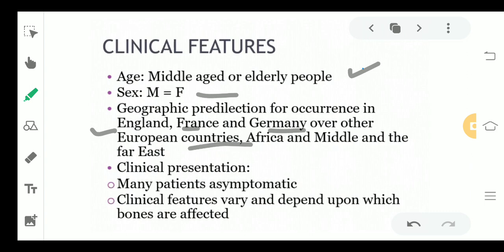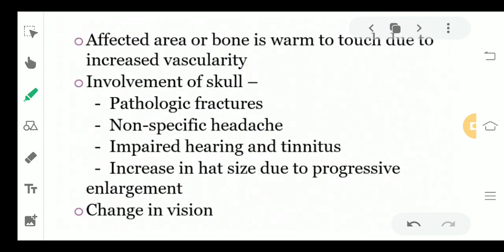Now coming to the clinical presentation, what do we see in the patient? Most of the time your patient is going to be asymptomatic. You cannot diagnose it when you clinically see. But for example, if the patient is not asymptomatic, then what symptoms can be seen? First thing, the affected area, or I should say the bone, is going to be warm to touch.